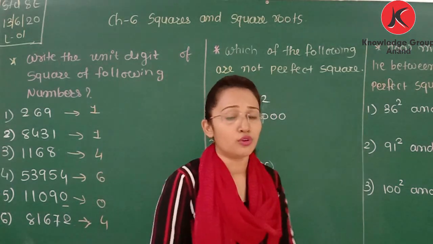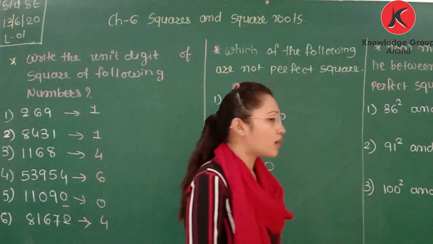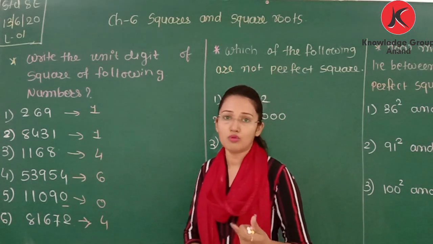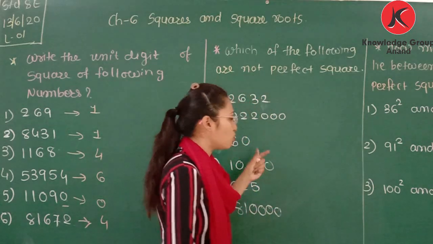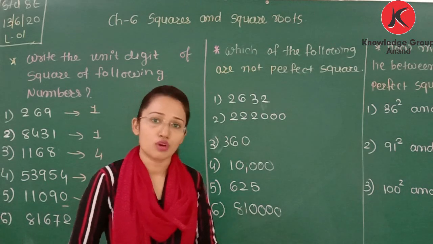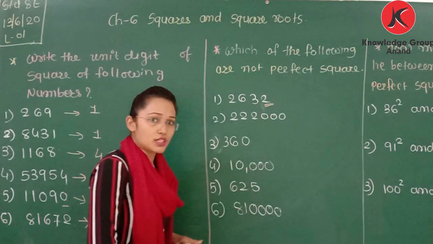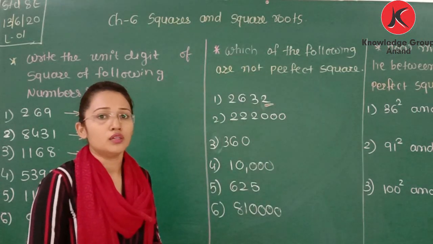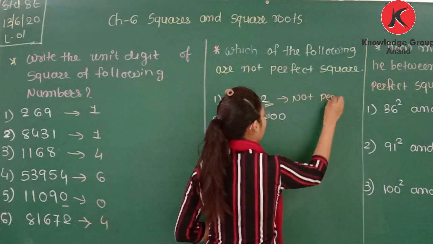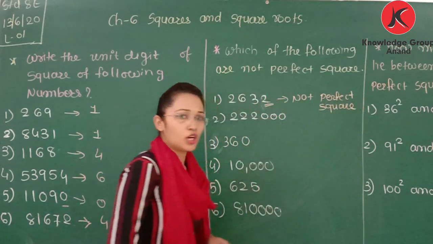And also we learned one rule: the number of zeros for any perfect square number is always even. If you count the number of zeros, it should be even. Here you can find that if the number of zeros is odd at the end of any number, then it is also not a perfect square. So for the first one, what is the last digit? 2, and it cannot be a unit digit of any perfect square number, so you can write not a perfect square. Why? Because the last digit is 2.